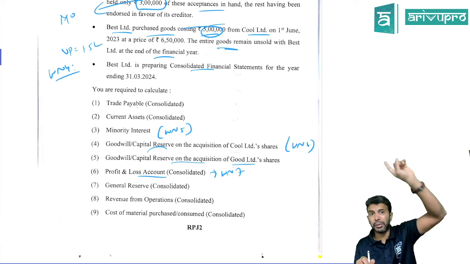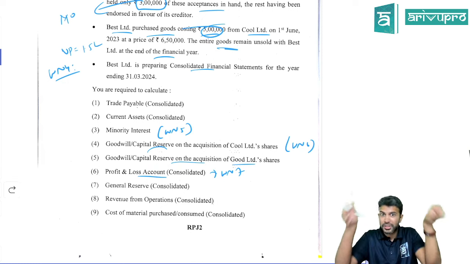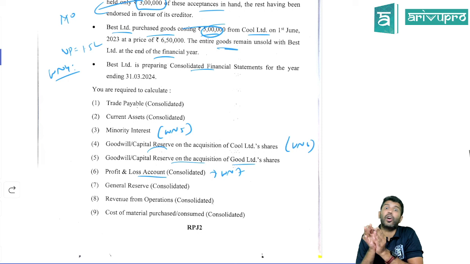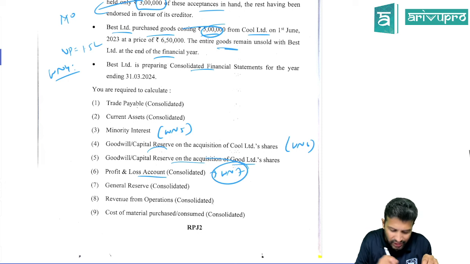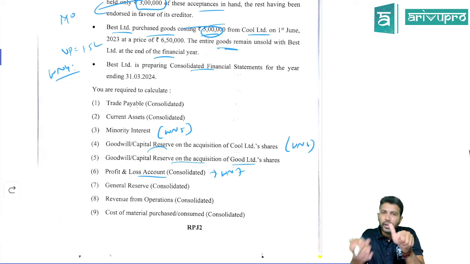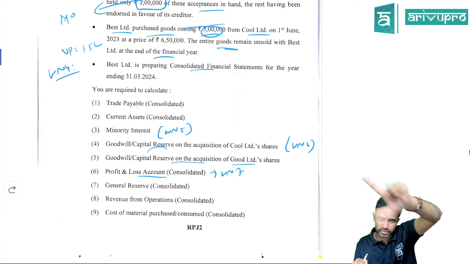In fact, initially we used to prepare working note number 7 in ledger format. Then we changed it to statement, because we can accommodate all the reserves like that. Here they've asked only for the consolidated P&L, so you take only the P&L adjustment: take the holding company's P&L, then add the post-acquisition profit of the subsidiary company.